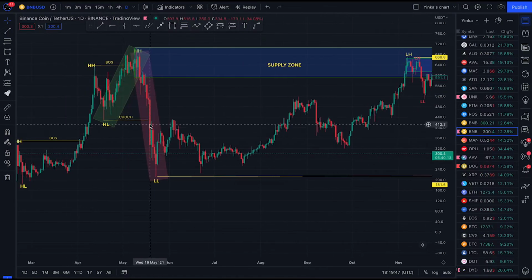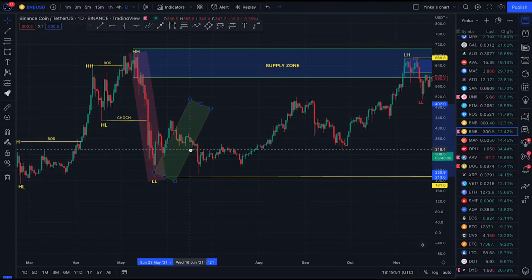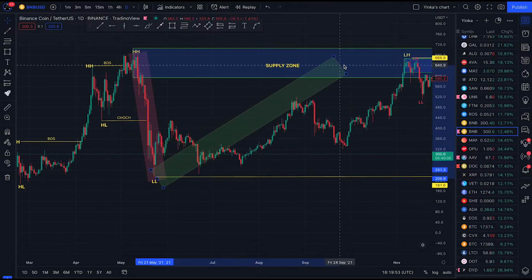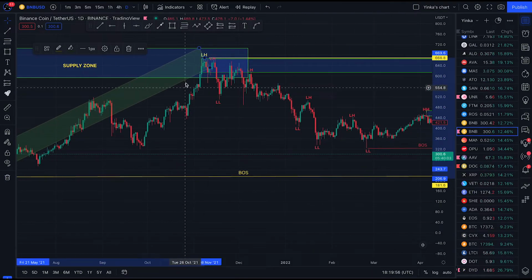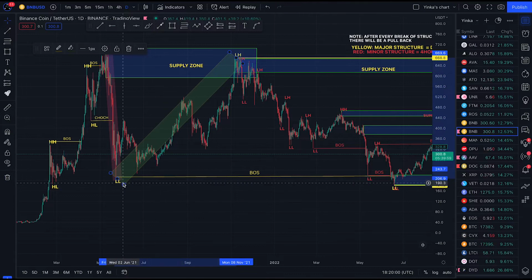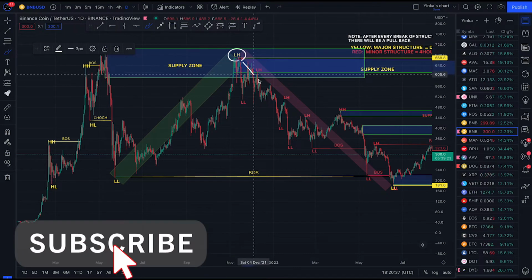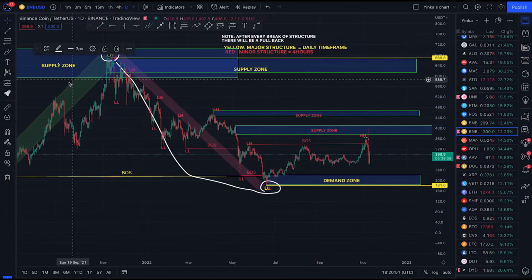After seeing this change of character, price pulled back to the supply zone and did what? It broke structure to the downside. Now let's see, price pulled back to the supply zone. After price pulling back to the supply zone, what happened? It broke structure to the downside. This is it. On our major structure, we've been between this lower high and this lower low here. Everything happening on our minor structure is between this lower high and this lower low.